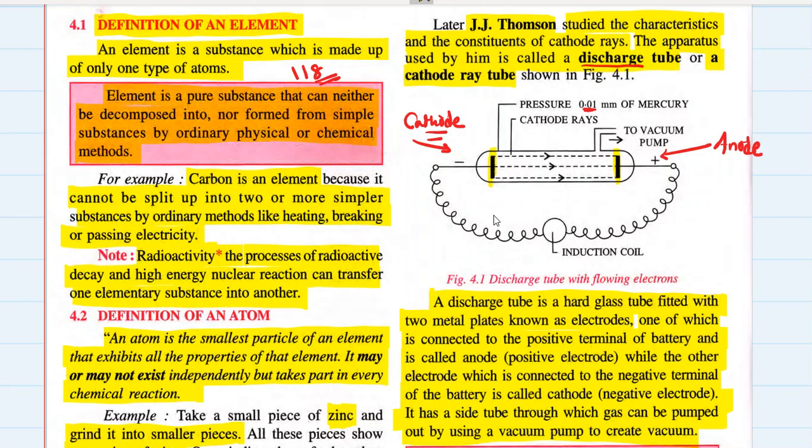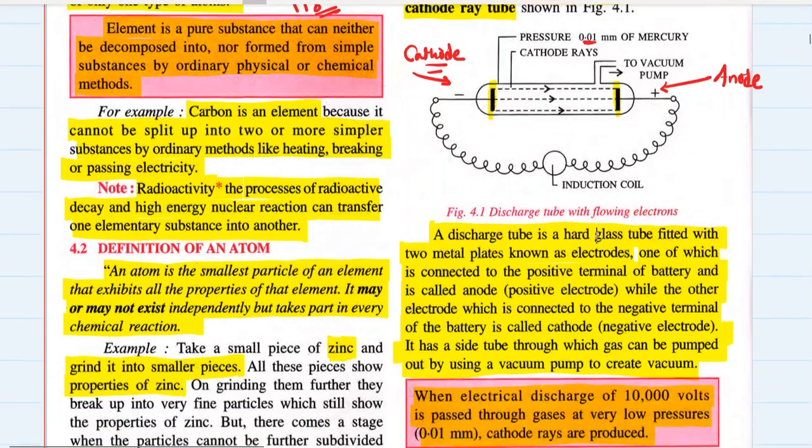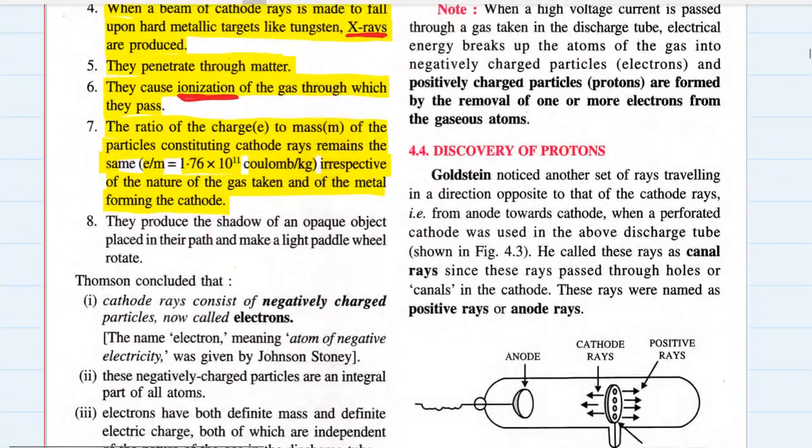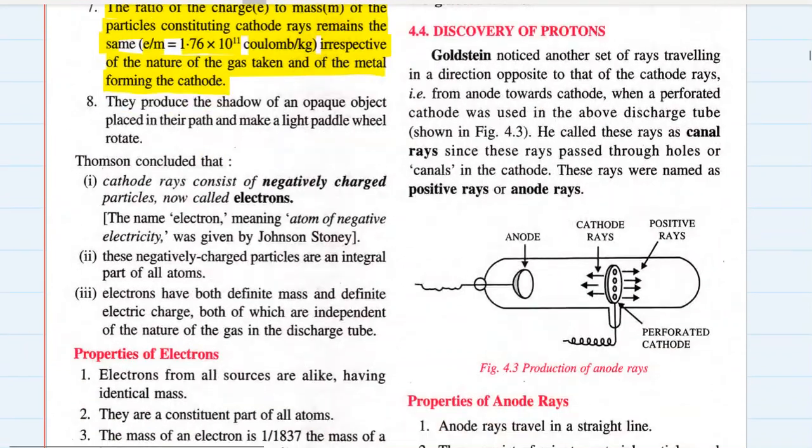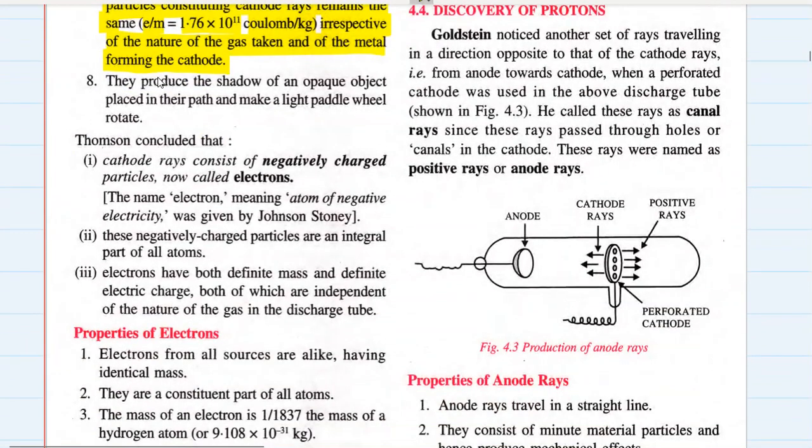And that actually is a huge breakthrough and huge evidence that all the matter, all the elements, all the atoms are made up of the same kinds of subatomic particles, which are basically these cathode rays, which are made up of electrons. We will see that now. So in the conclusion we are going to read.